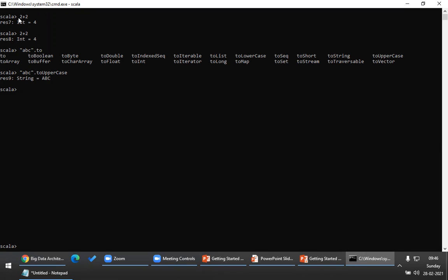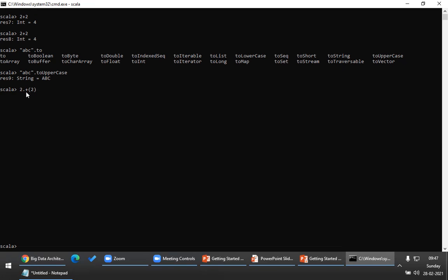Now, please understand this. 2 plus 2. This ABC is of type string. 2 is of type int. Please understand this, guys. With 2, you can invoke plus. Plus is a method, guys. It is not an operator. How do you call a method? With the dot operator, right? 2 dot plus and arguments. This is very important.